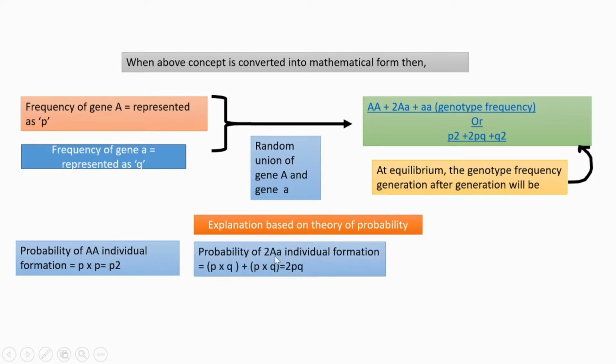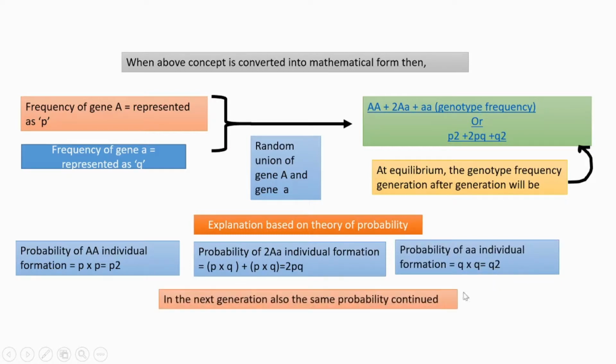Then the probability of Aa individual formation, we can rewrite it in the form of P denotes capital A, Q denotes small a, P into Q. It is two types, so again writing P into Q. That is equal to 2PQ. Probability of aa, Q into Q, Q square. So P square plus 2PQ plus Q square. In the next generation also the same probability continues.